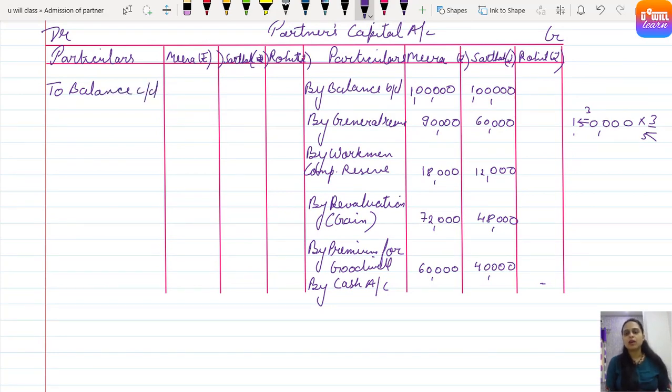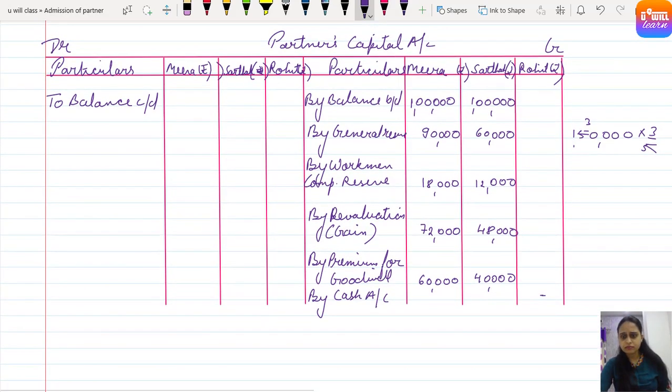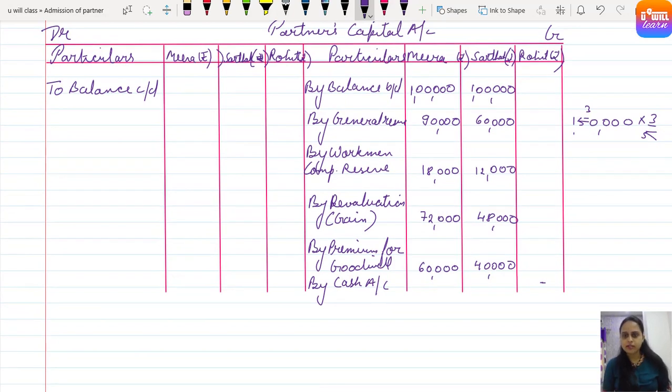Let's calculate the balance of the remaining partners' capital, that is, the old partners' capital, balance carried down. For Mira, the total comes to 3 lakh 60,000. Nothing is there on the debit side, so the balance will be the same, 3 lakh 60,000 for Mira.